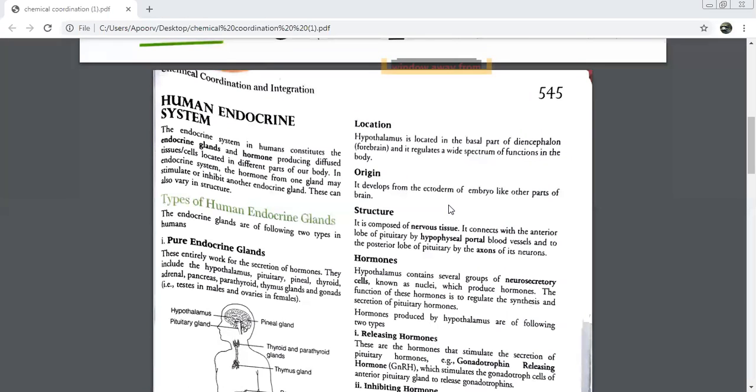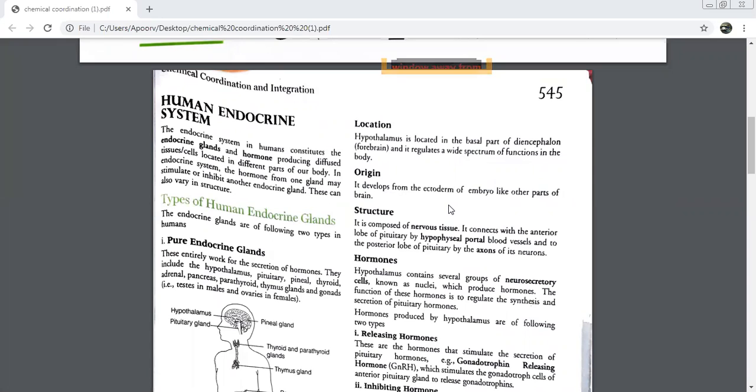We have done the location, we have done the origin. Now let's come to the structure. This is made up of mainly nervous tissue. It's mainly made up of which kind of tissue? It is nervous tissue. It connects with the anterior lobe of the pituitary by the hypophyseal portal blood vessels, and to the posterior lobe of the pituitary by the axons of the neurons.